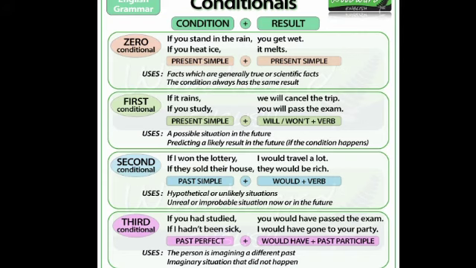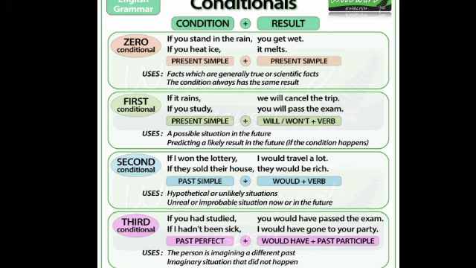First one, zero type, that is zero conditional, and we have studied that if the verb in the if clause is V1 form, that is simple present tense, and in the main clause the same first form of the verb should be used. Look at the example. If you stand in the rain, you get wet. It's a universal truth or fact. If you heat ice, it melts.